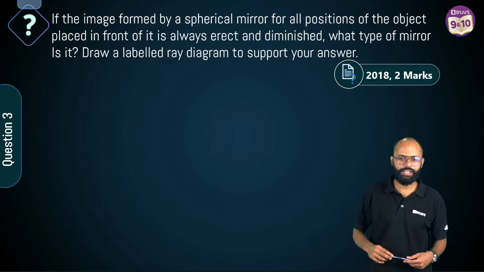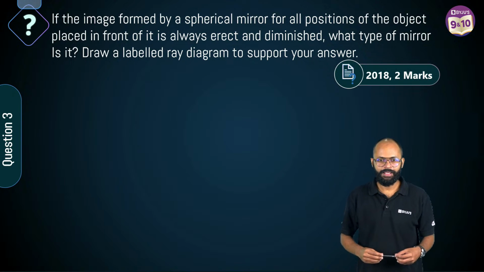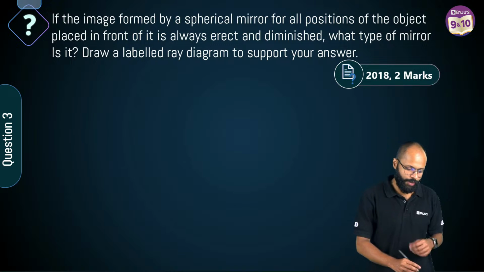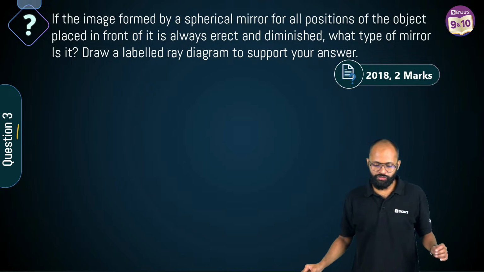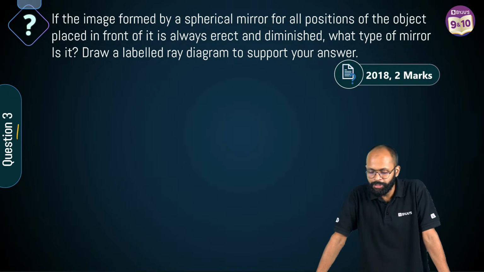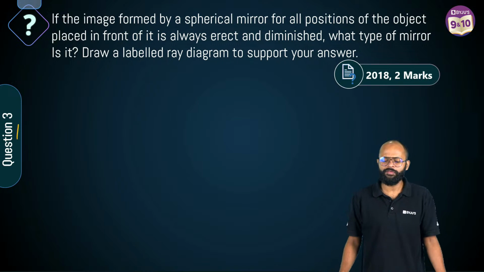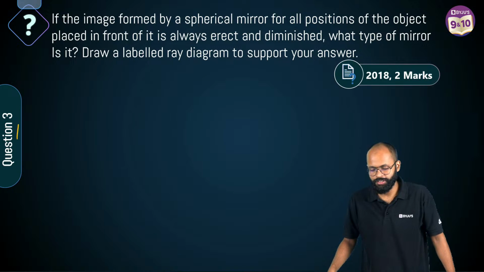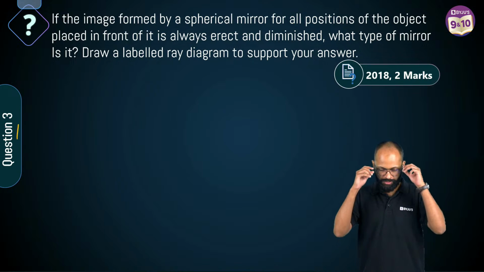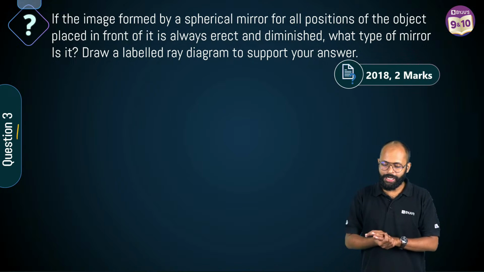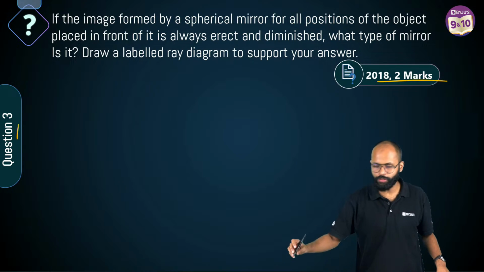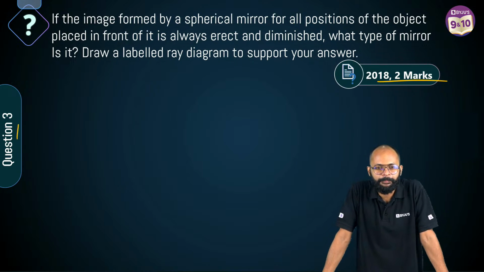Question number 3 on your screen. Thank you. Come on, question number 3. If the image formed by a spherical mirror for all positions of the object placed in front of it is always erect and diminished, what type of mirror is it? And draw a labeled ray diagram to support your answer. It's a 2-marker question.